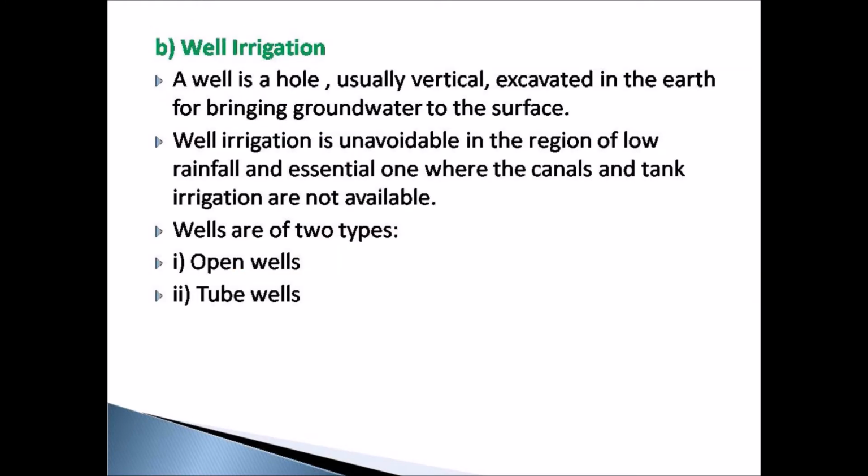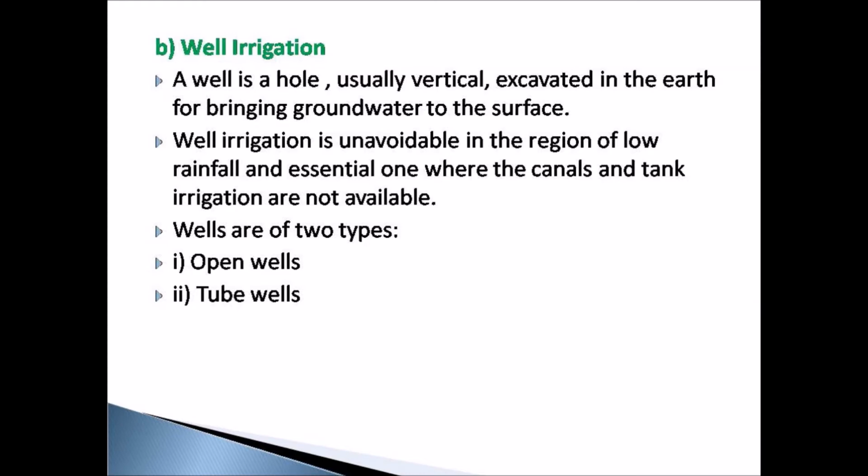Well irrigation. A well is a hole which is drilled vertically in the earth's surface for bringing the groundwater to the surface. We know that groundwater is trapped in between the rocks below the ground level. So in order to bring that groundwater to the surface, deep holes are drilled. Well irrigation is very essential in the region of low rainfall. It is also essential where canal and tank irrigation are not available.